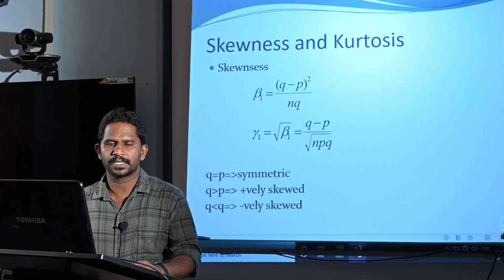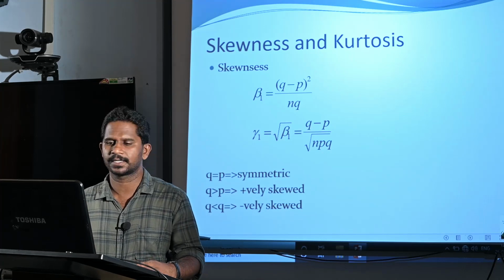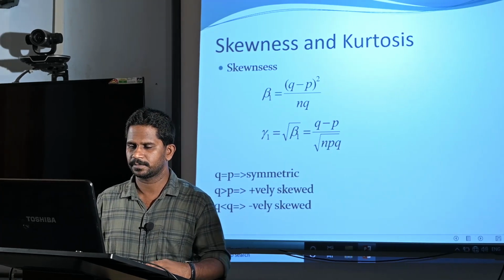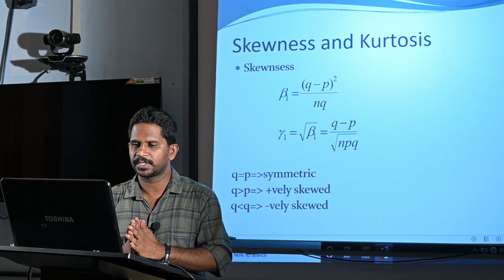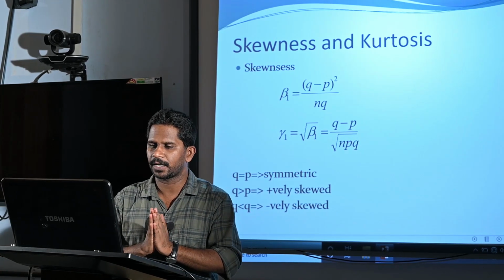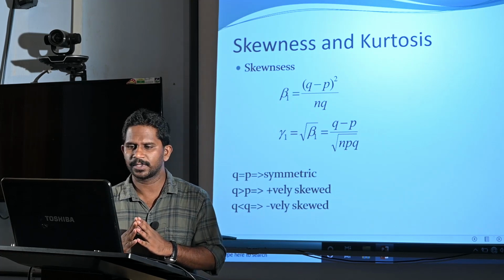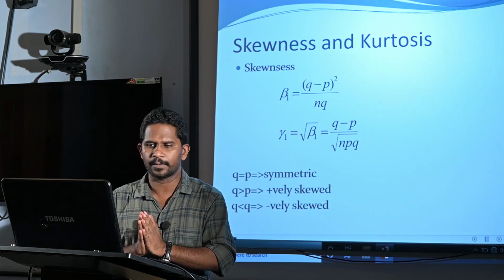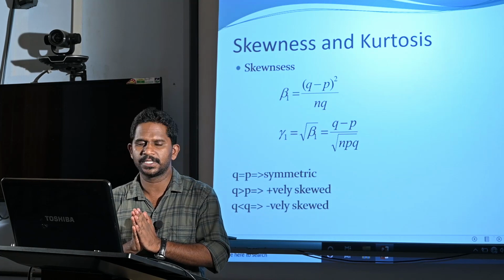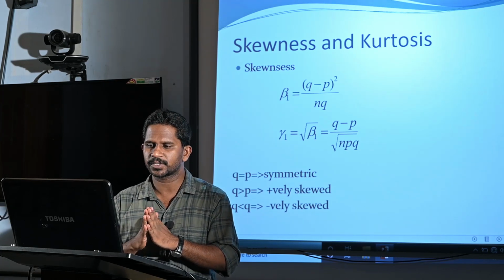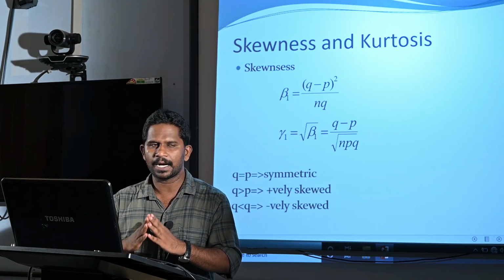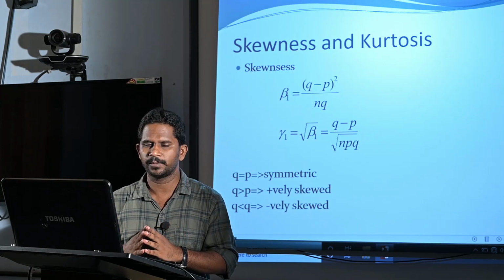Okay. Now, let us discuss skewness and kurtosis of the binomial distribution. Suppose our distribution is binomial with parameters n and p. Now, we know that the measure of skewness is beta 1 or gamma 1. Beta 1 is mu 3 square by mu 2 cube, and gamma 1 is its root, that is root beta 1.